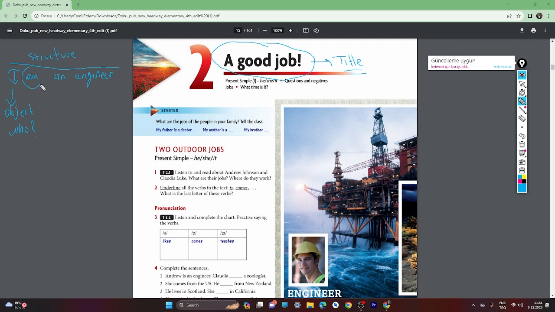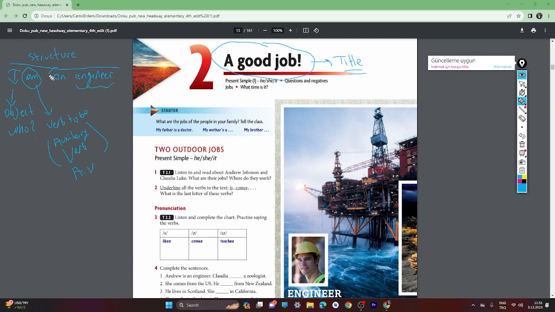And then here comes the auxiliary verb, verb to be. Or you can say auxiliary verb. After all, I will use the short form of the auxiliary verb, okay? And then we have the job name, engineer.